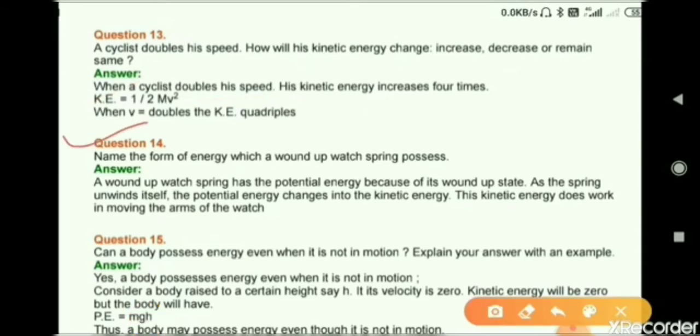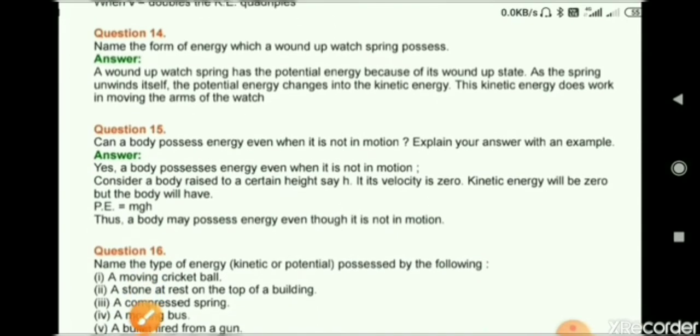Now question number 14. Name the two forms of energy which a wound up watch spring possesses. A wound up watch spring has a potential energy because of its wound up state. As the spring unwinds itself, the potential energy changes into kinetic energy. This kinetic energy does work in moving the arms of the watch.